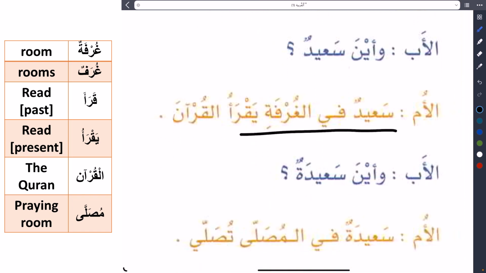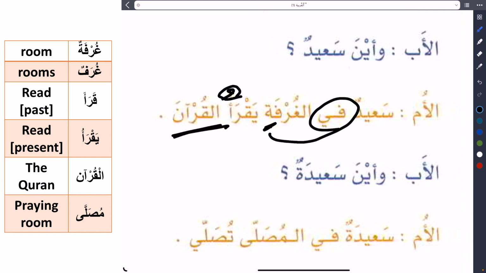So we finish this sentence. سعيد في الغرفة يقرأ القرآن. Sa'id in the room, he is reading Quran. Now if I ask you why al-ghurfati has kasra, you say because there is a preposition before. If I ask you why this verb has dhamma, you say because this is a present verb.